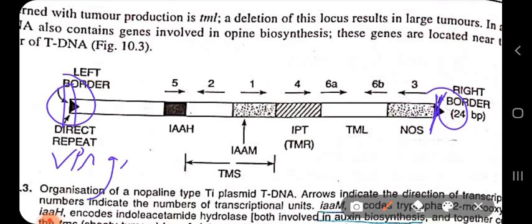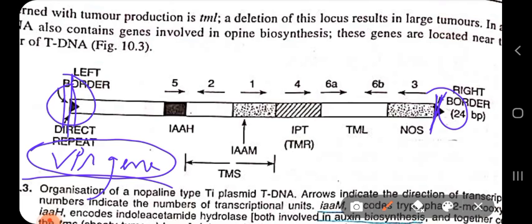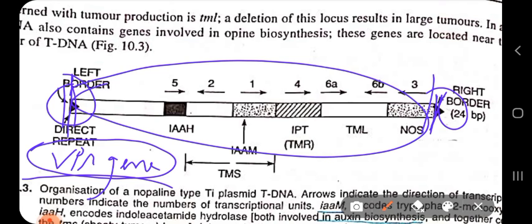VIR genes have endonuclease function, and they are responsible for cleaving and allowing this tDNA to be transferred to the host plant cells. So all the regulation of the transfer of the tDNA is done by the VIR genes, right?